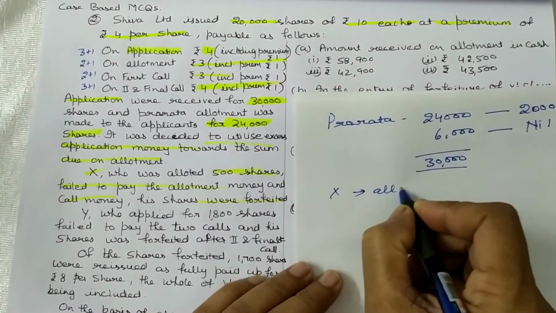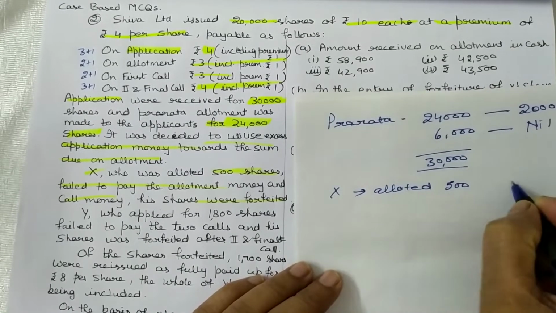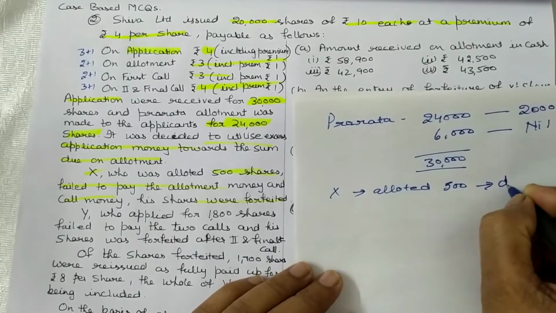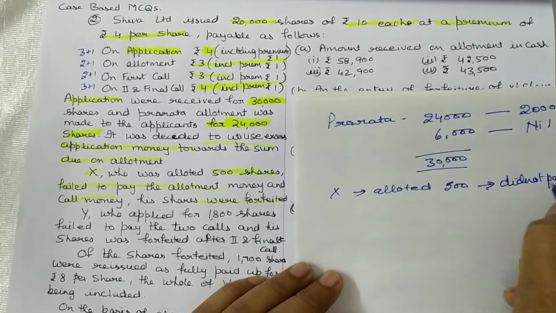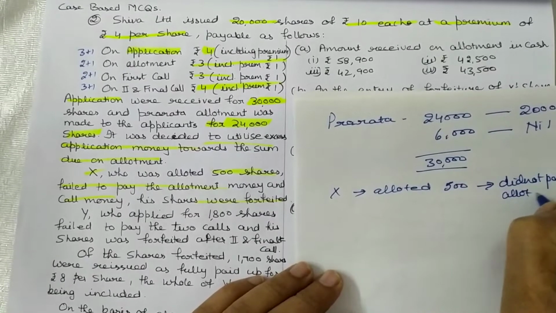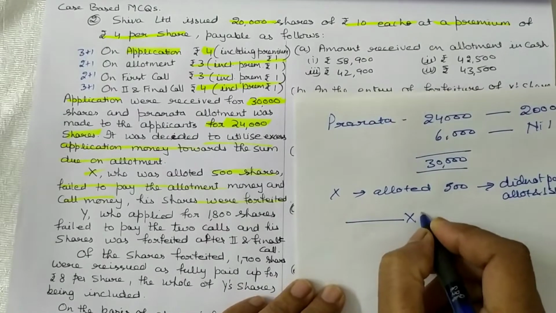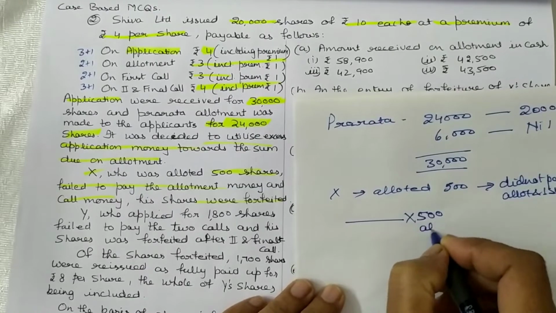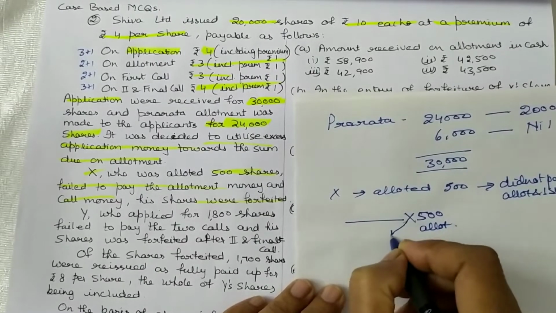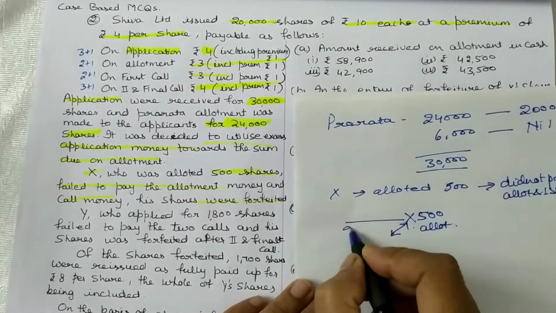So 500 did not pay allotment and first call. Yes, here you have to write allotted shares. In diagonal also you have to write allotted shares. How many allotted shares are there? 20,000 total.